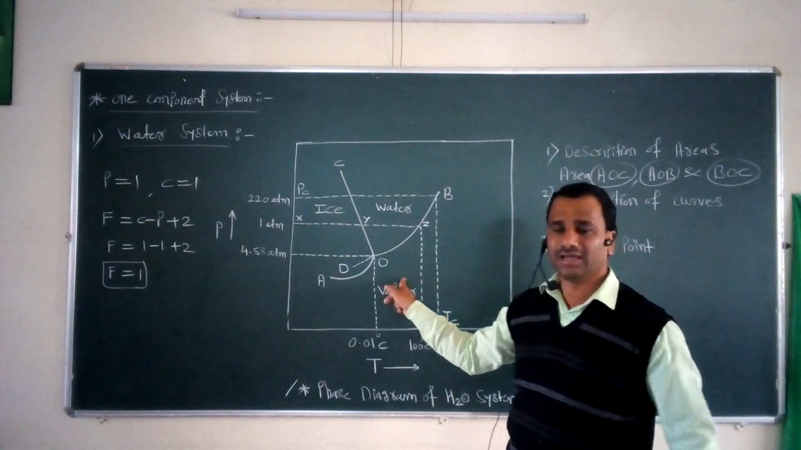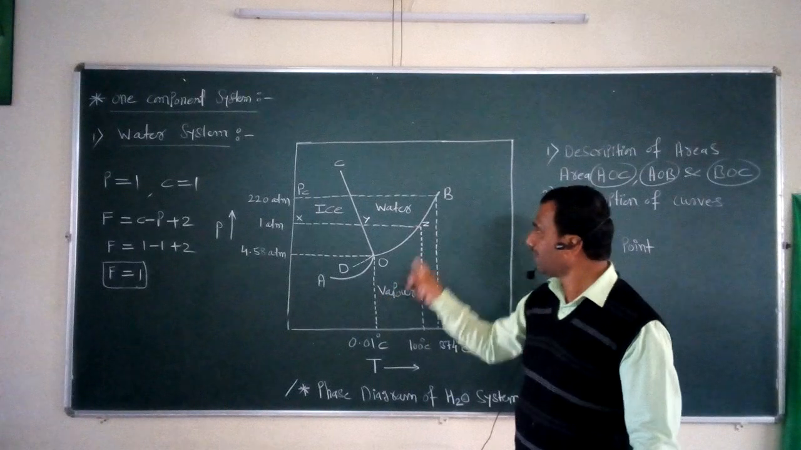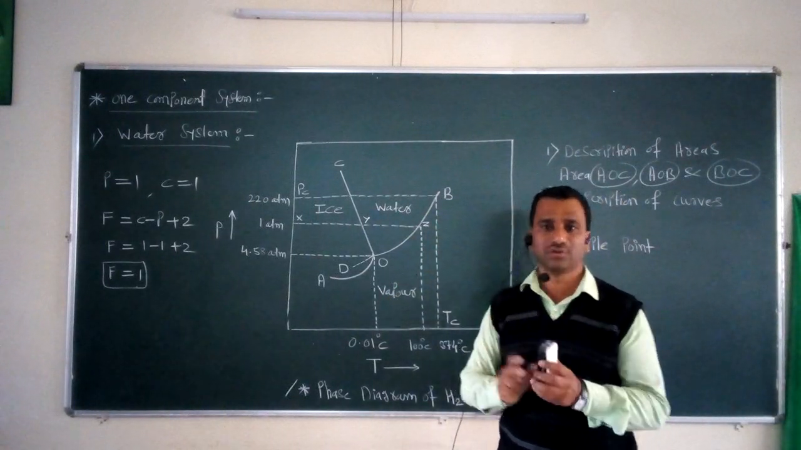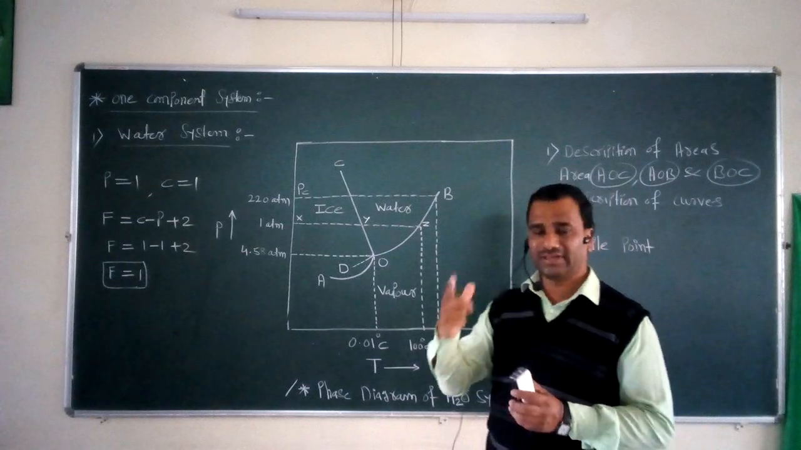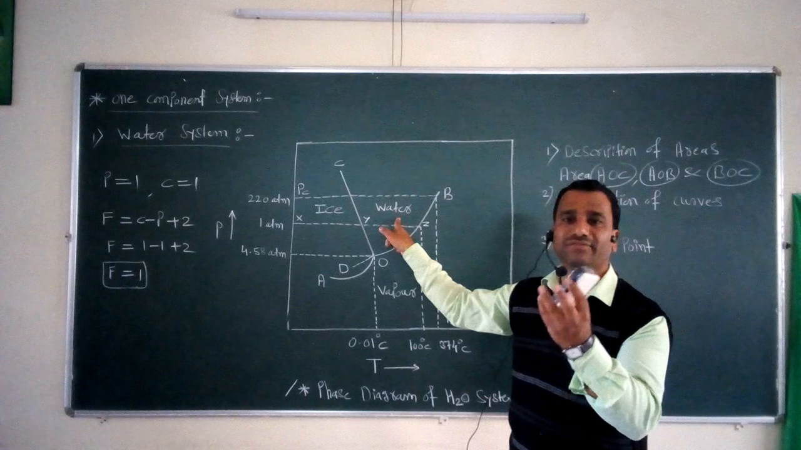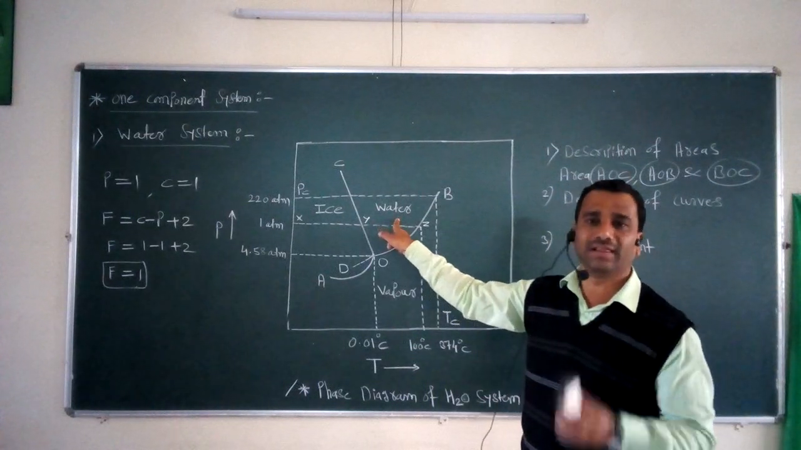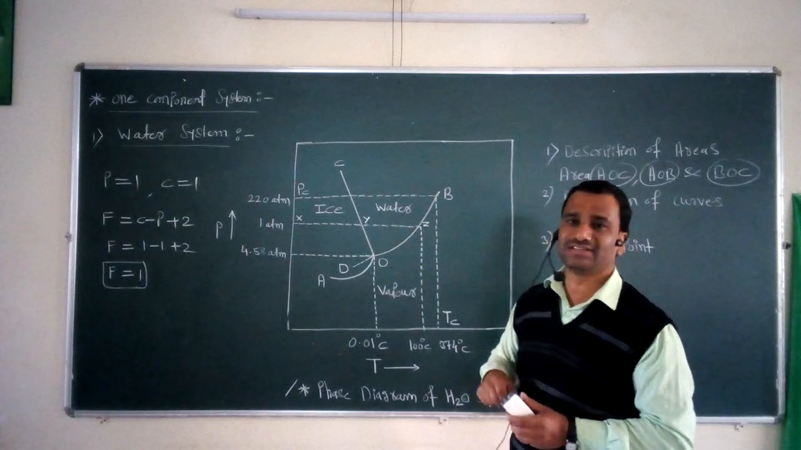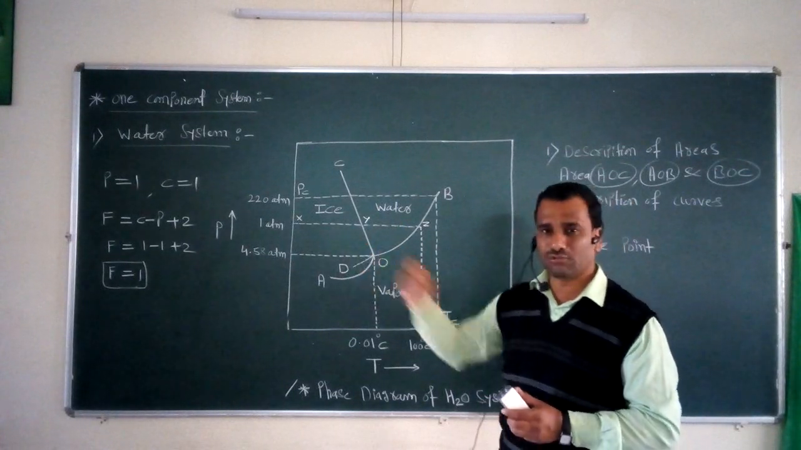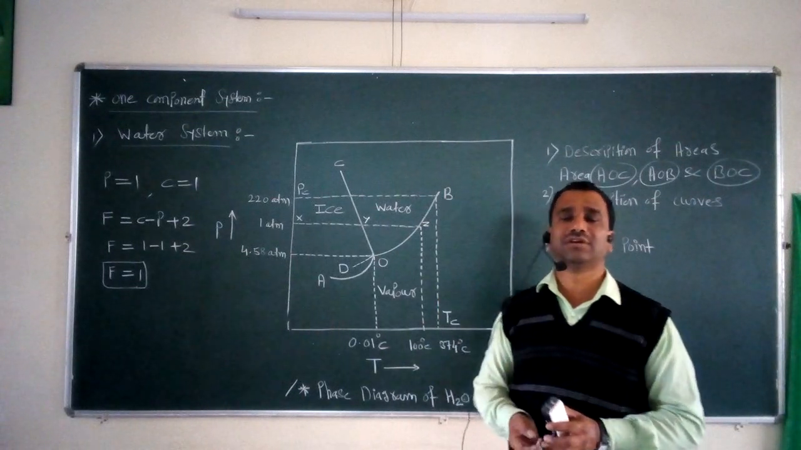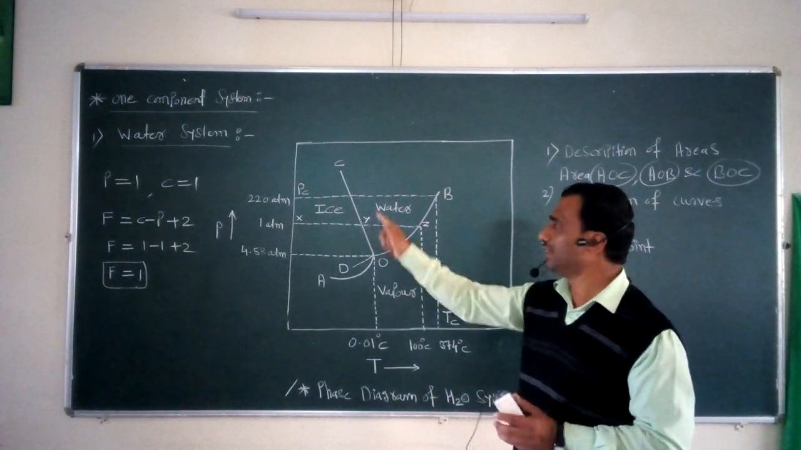And at the last, if we consider the third important area, that is area BOC. In this area BOC, one phase of water is considered, that is liquid water, or the liquid phase of the water system. That's why again this is called the monovariant system, because F is equal to 1. Again we require either temperature or pressure in order to describe this area BOC completely.